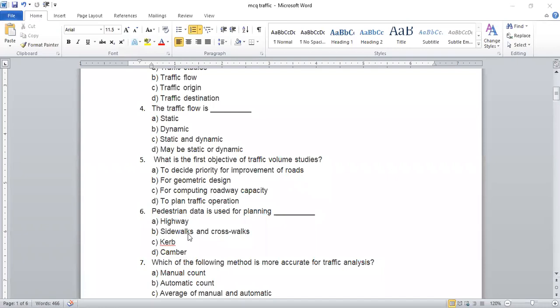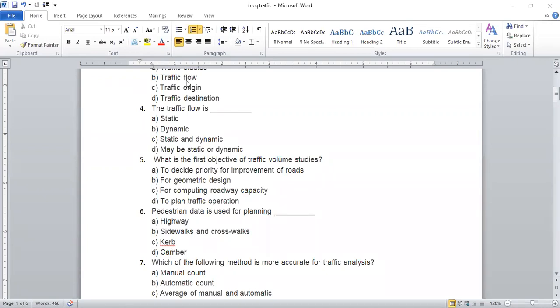Next one: pedestrian data is used for planning dash dash dash. First one is highway, second is sidewalk and crosswalk, third is the curb, and last one is the camber. So what is the answer here? Can anyone please tell me?